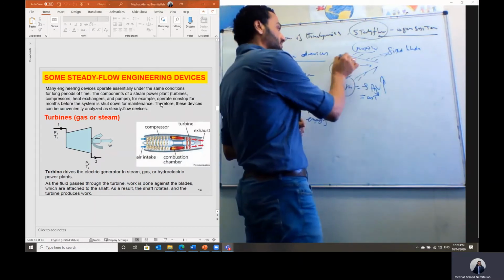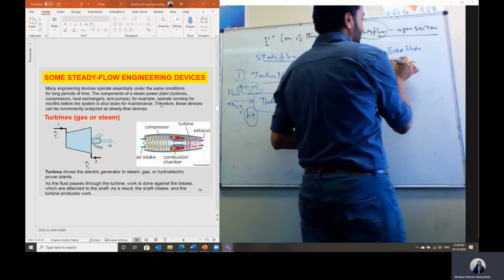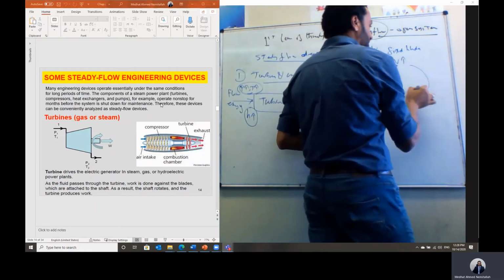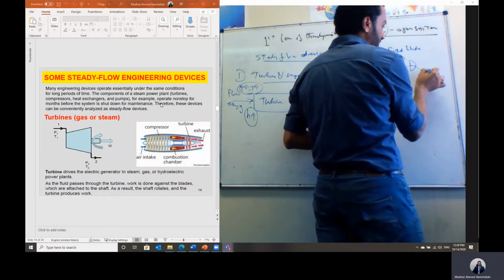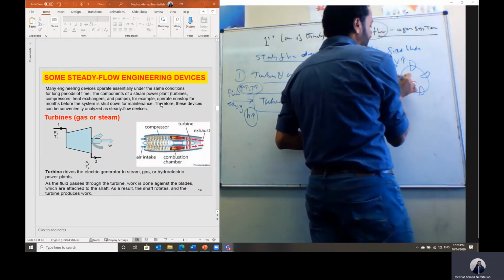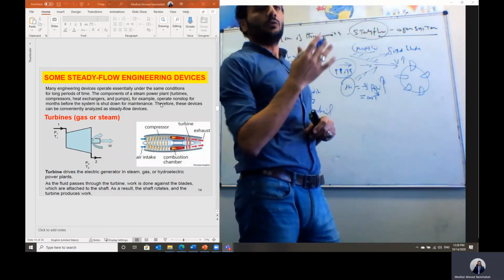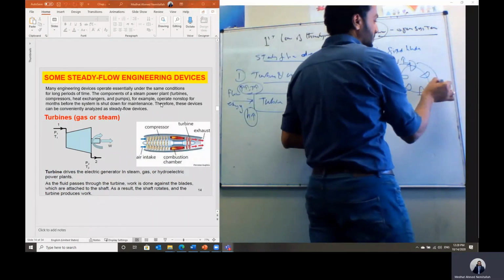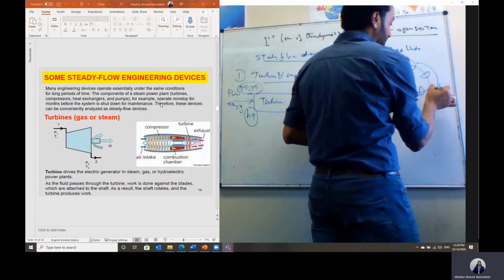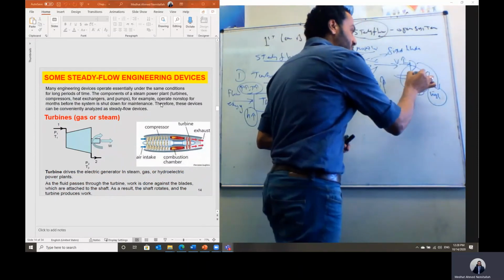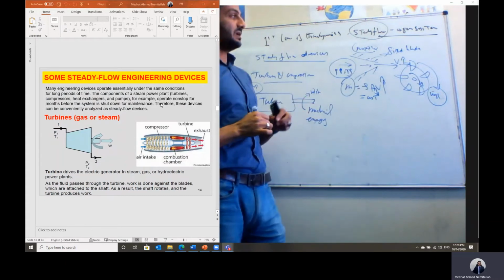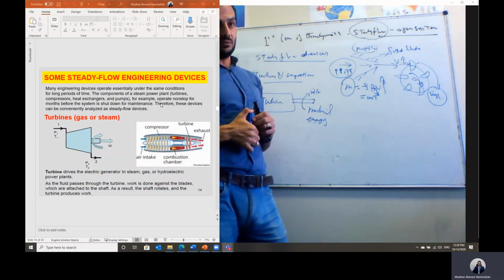Then we can convert this flow energy into kinetic energy, flow of high velocity. Then this flow can hit the moving blade of the turbine, which is a kind of impeller, and this impeller also has blades. So the flow will be coming here and hit those blades, then we can generate shaft power, and the shaft can start rotating, generating the mechanical power out of this turbine.